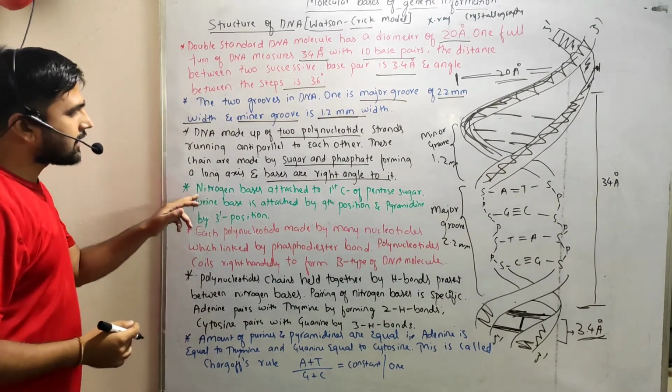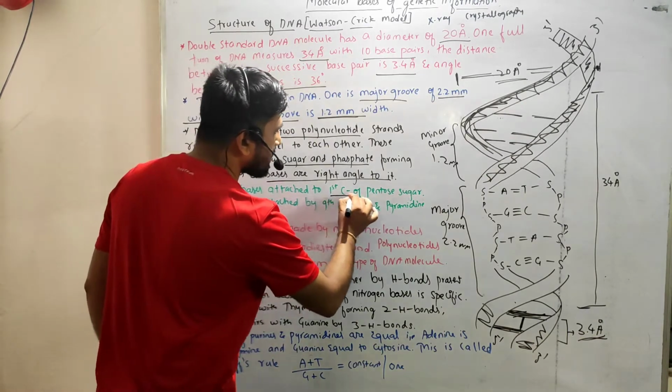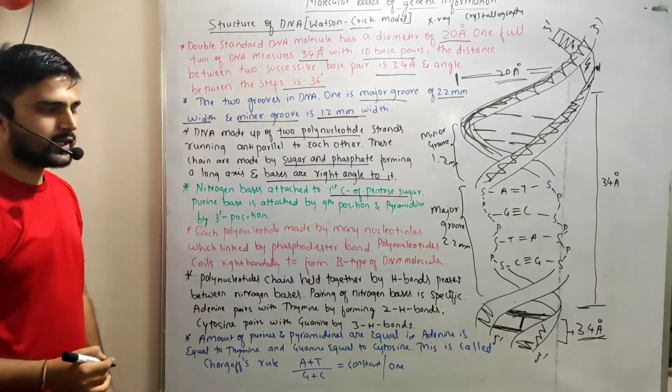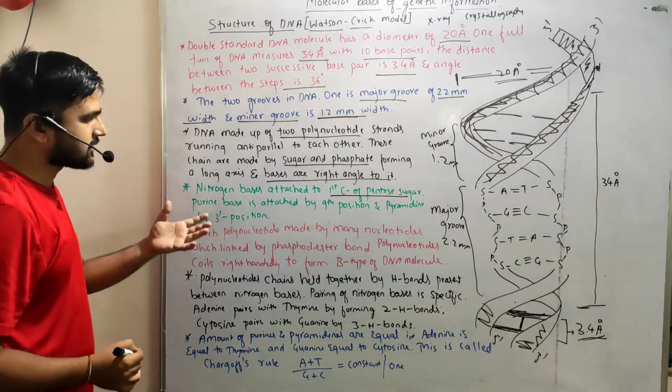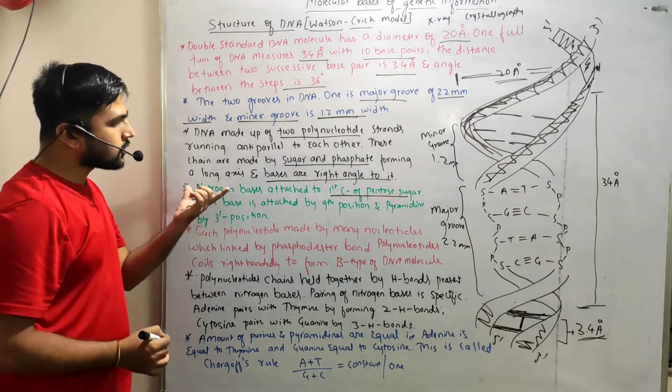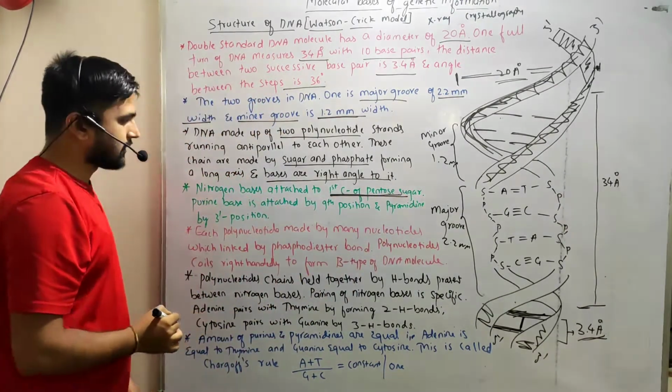And the second point is that nitrogen bases are attached to the first carbon of the pentose sugar. The nitrogen base may be adenine, guanine, thymine, cytosine, whatever it will be. Those are attached to the first carbon of the pentose sugar, right?